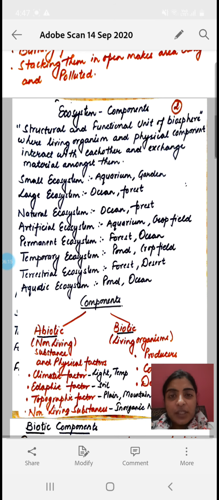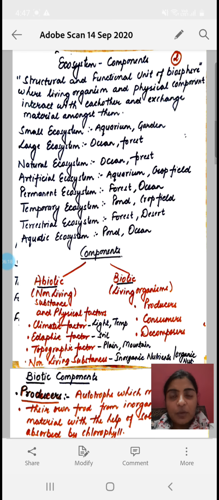Now this ecosystem, if we have to define the ecosystem, it is the structural and functional unit of the biosphere where the living organisms interact and exchange their material with the physical components of the environment, or we can say the non-living components of the environment. Okay, so the main functional unit of our environment is called the ecosystem. Now the ecosystems are classified into various categories.